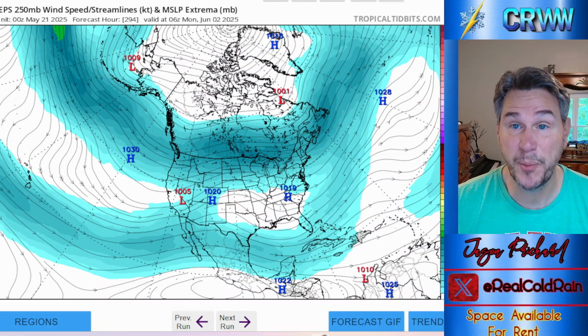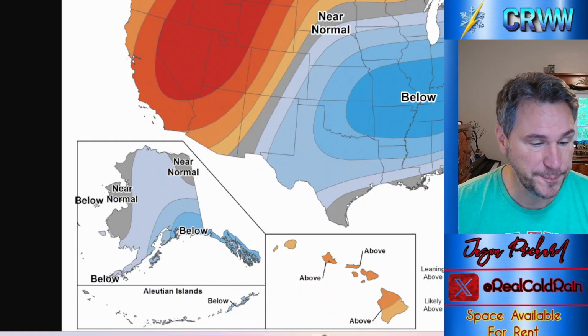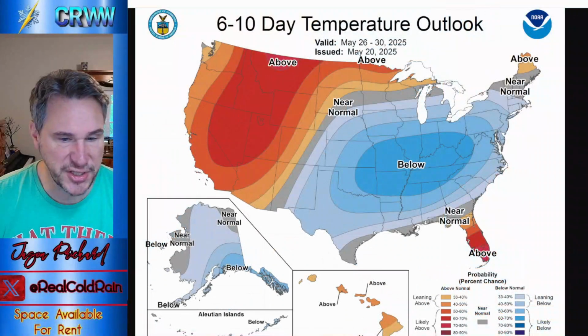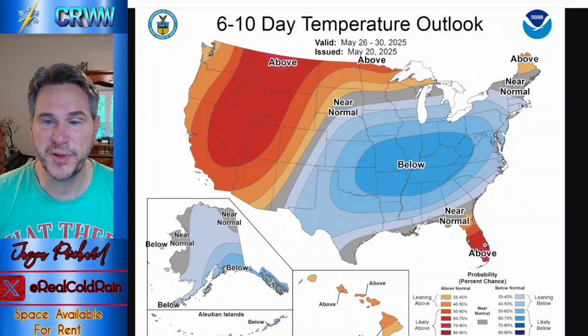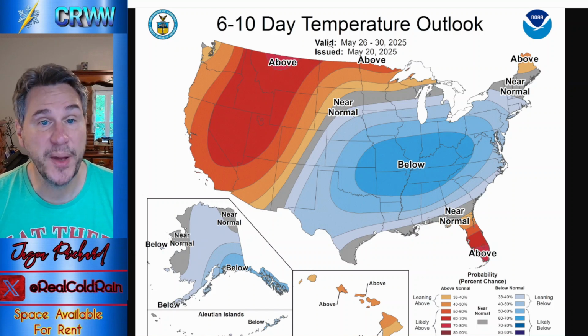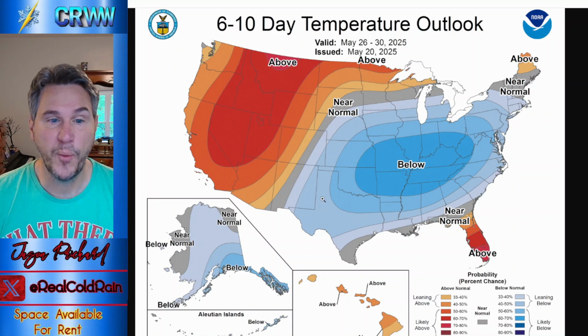The GFS ensemble generally agrees with that. And if we look at the Weather Prediction Center over the next 6 to 10 days, big area of below normal in the east with the exception of Florida and northern Maine. And this is again May the 26th through May the 30th. Above normal out west, Hawaii mostly near to below normal.